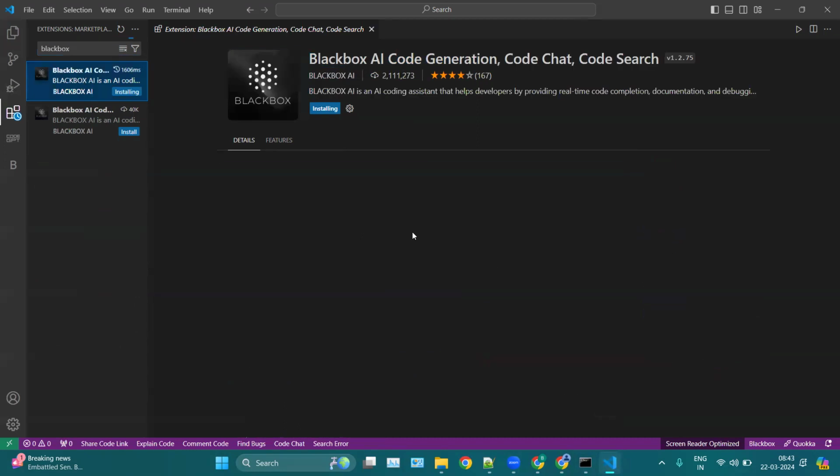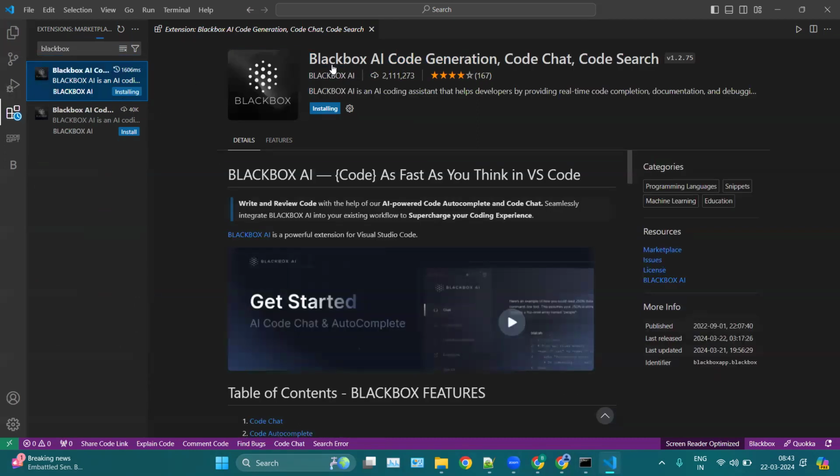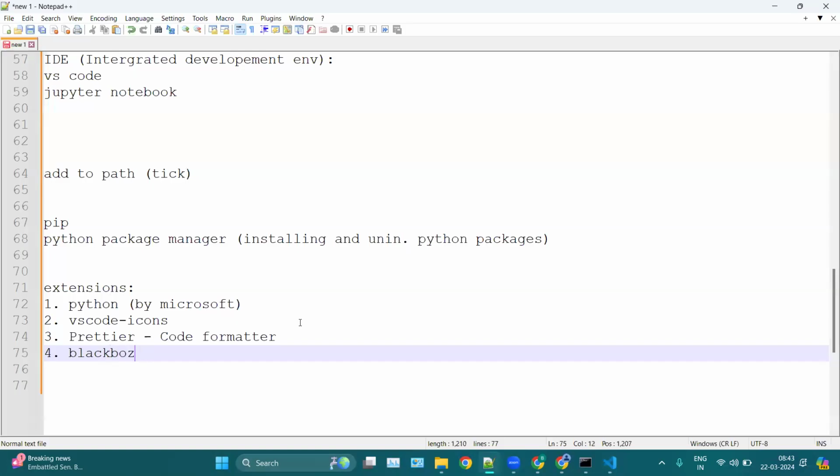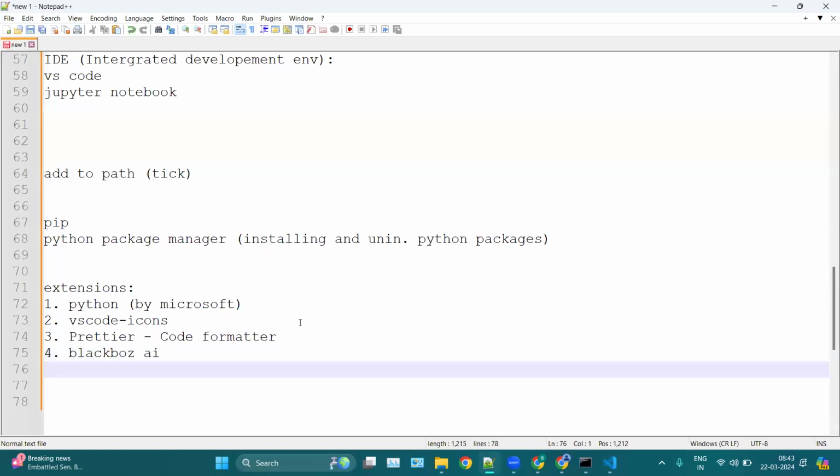What is the purpose of Blackbox AI? It will understand your pattern, how you code, and in the future it will help you in your coding. So it is a very wonderful extension. You can install these four extensions in your VS Code.